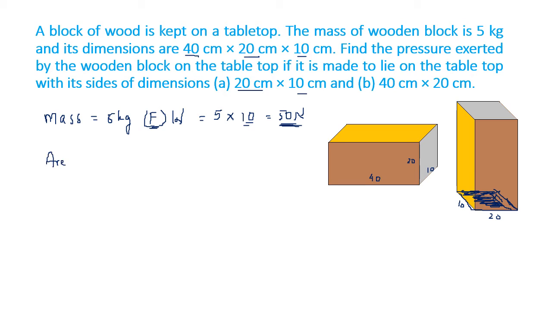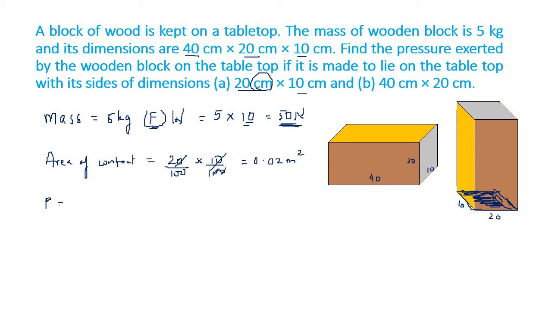Area of contact will be 20 upon 100, I convert into meter. This is centimeter, we have to convert into meter. Into 10 upon 100, equal to 0.02 meters square.